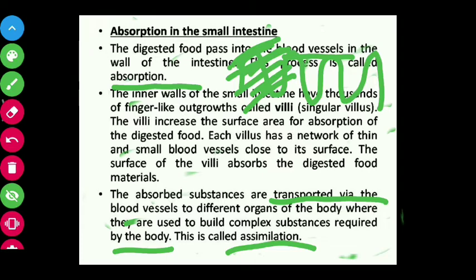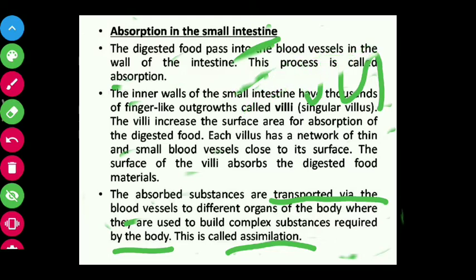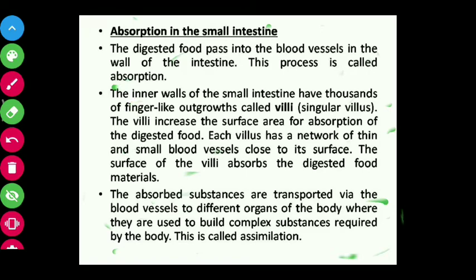Absorption is when blood vessels take the simpler food parts from the intestine. Then this food in the blood vessels is transported to the different organs of the body, and that is called assimilation. So absorption and assimilation help pass food to different parts of the body, and we get the food after digestion.